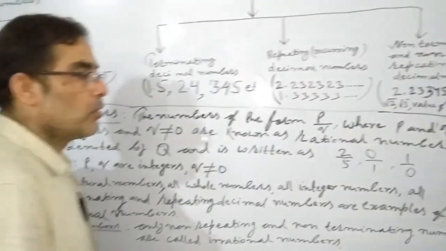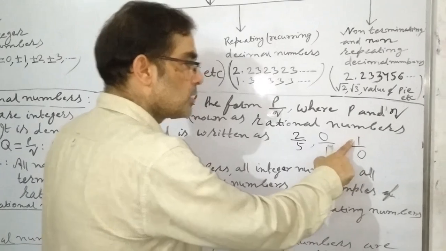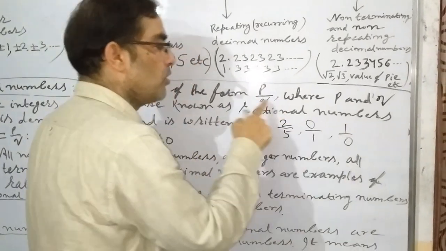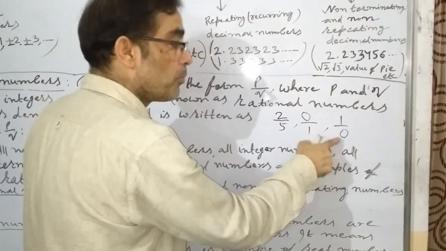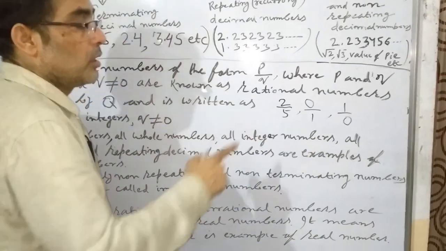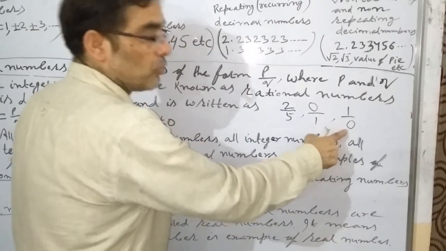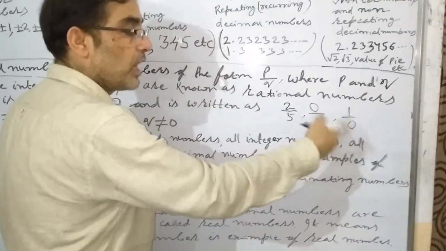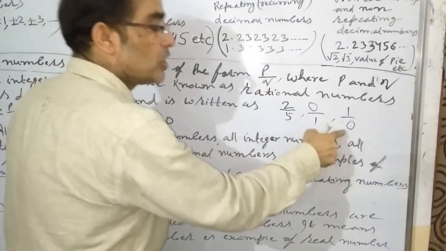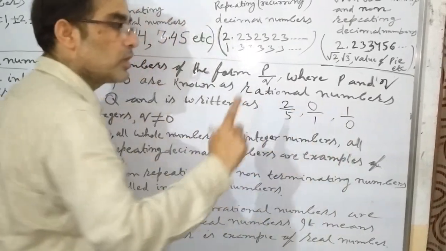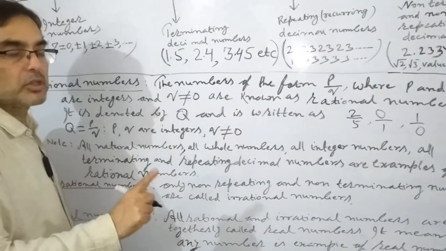No. Why? Because 1 is the value of P and 0 is the value of Q, and both are integers, but you know the value of Q should not be equal to 0. And here we are seeing the value of Q is 0. It means 1 by 0 is not a rational number.